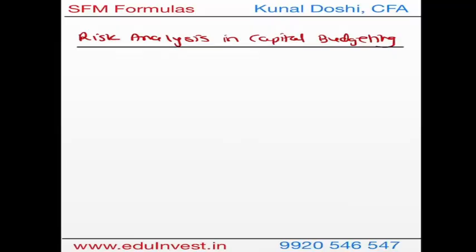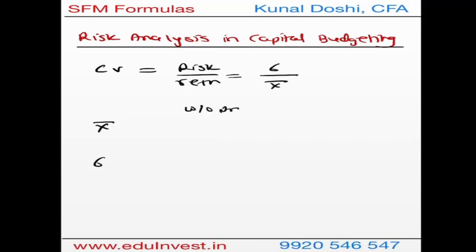Now when we are evaluating risk analysis and capital budgeting, we require some of the formulas which we've covered in portfolio management. The first is coefficient of variation, which is nothing but risk over return. So here we will have risk of the project in terms of standard deviation and average return of the project in terms of mean. Now we know that when we want to find mean, that is x bar, and when we want to find standard deviation, they are calculated without probability based on past data and with probability based on the future data.